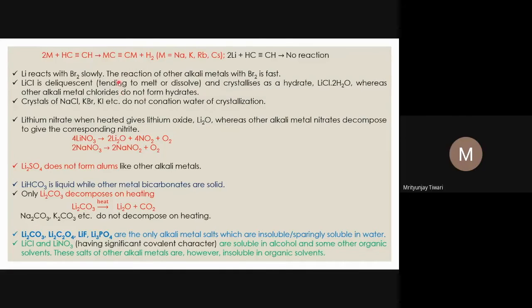Lithium reacts with bromine slowly. The reaction of other alkali metals with bromine is fast. This is another departure from the usual behavior of the alkali metals, a departure in lithium's behavior. So the lithium reaction with bromine is slow, while with the other alkali metals it is fast.